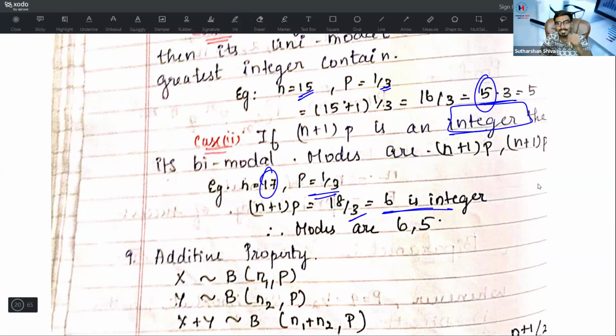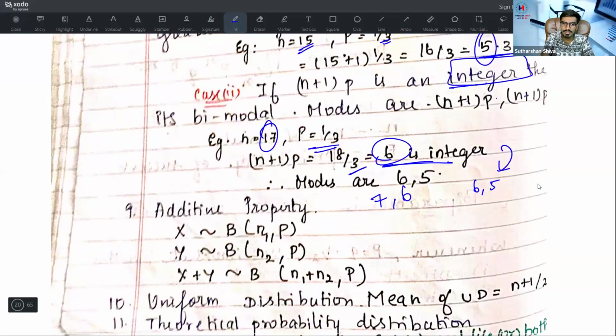For that bimodal case, the modes are (n plus 1)P and (n plus 1)P minus 1. Whatever answer you get, 6, immediately go with the lesser value. If you get 7 as a mode when it is an integer, then go with the 6.